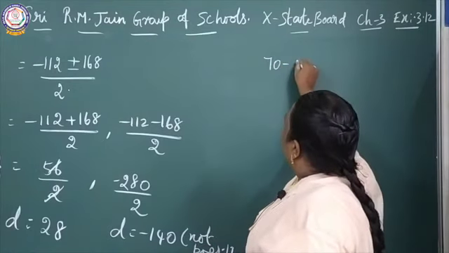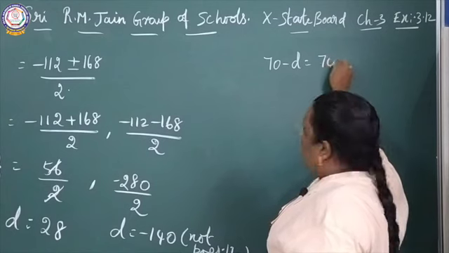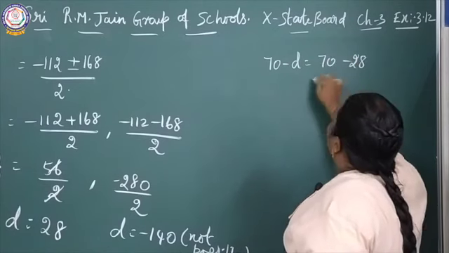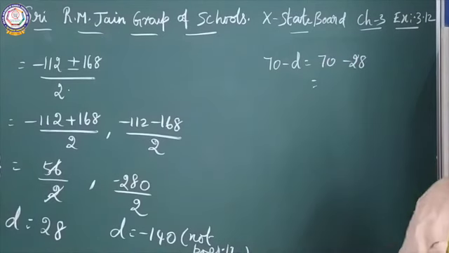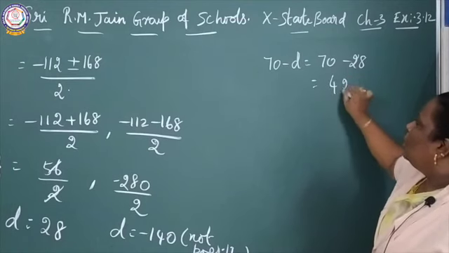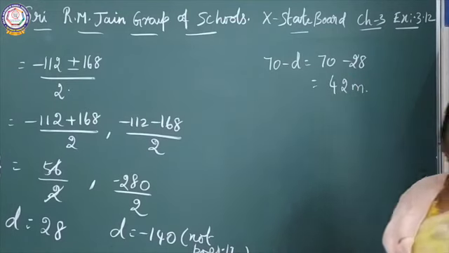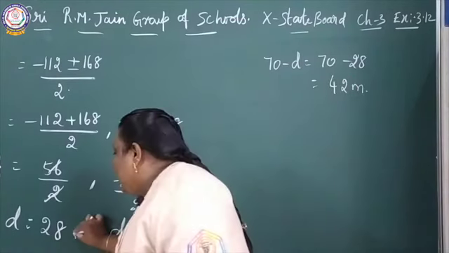Therefore, 70 minus D equal to 70 minus 28, equal to 42 meter. D equal to 28 meter.